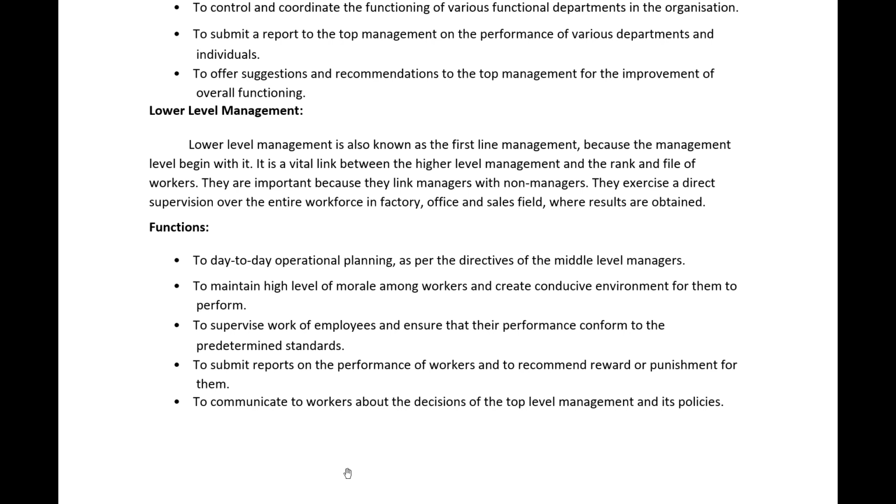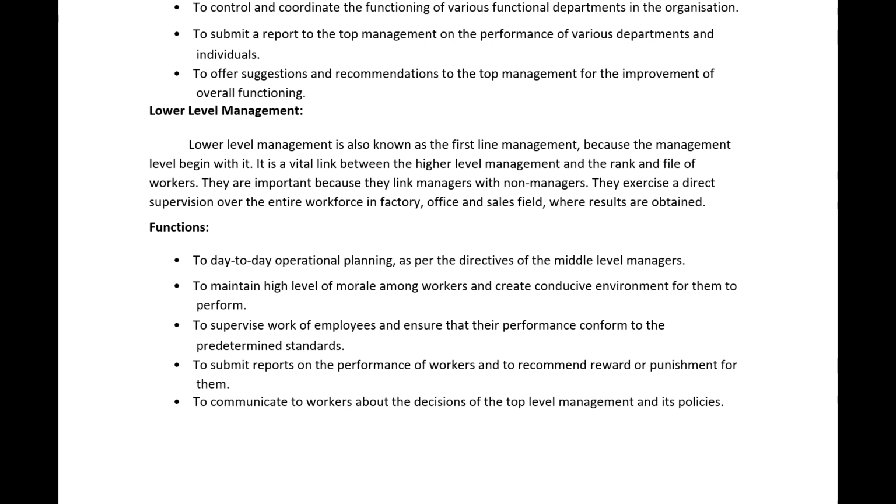Low level management will set standards and policies for the workers, and workers should follow those standards and their productivity should increase. These results will be given to the lower level managers, and lower level managers will pass on these results and productivity to the middle level management, and middle level management will in turn pass them on to the top level management.